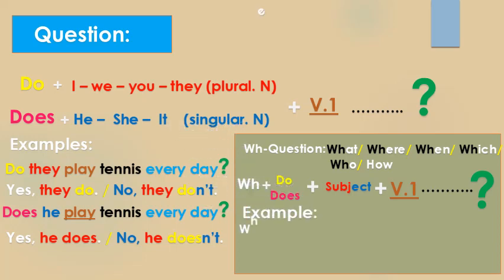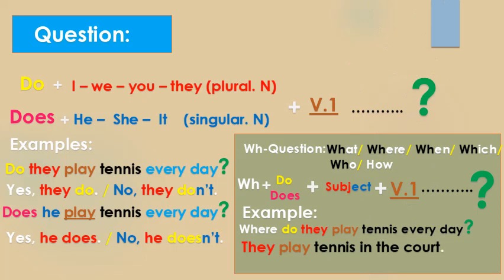So here we have the example. Where do they play tennis every day? Here we only added where at the beginning of the question. So here the answer is a full sentence. So they play tennis in the court. I'm sorry. So they play tennis in the court. إذا هم يلعبون التنس في الملعب.